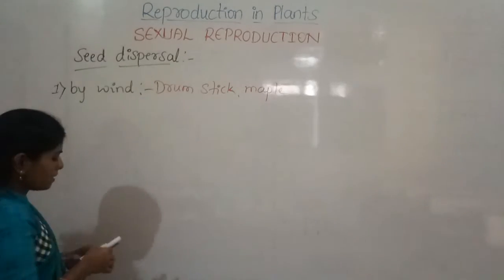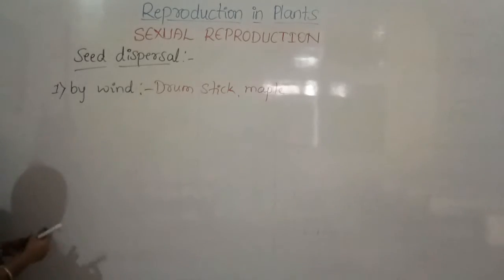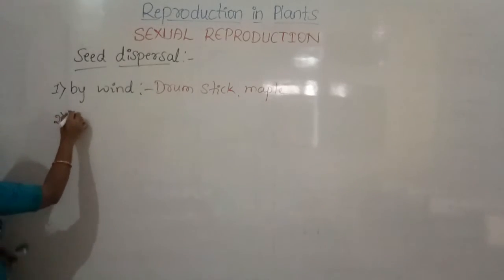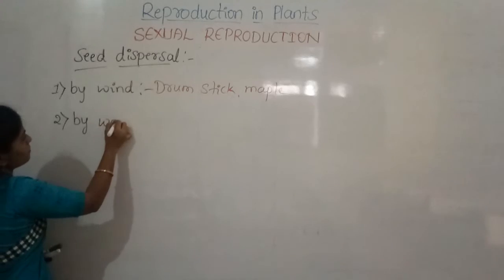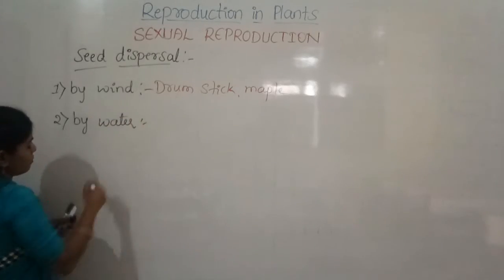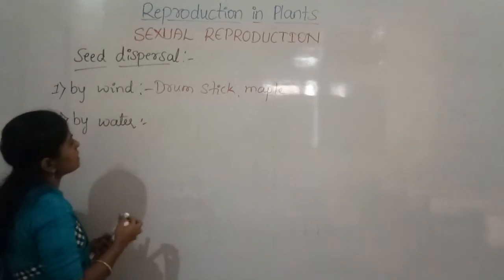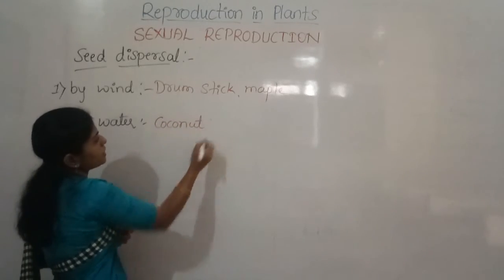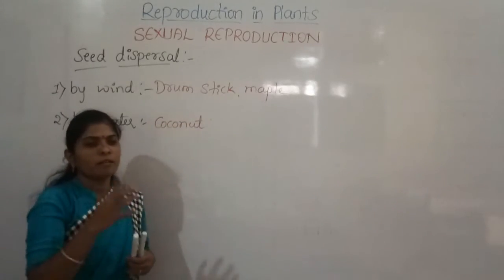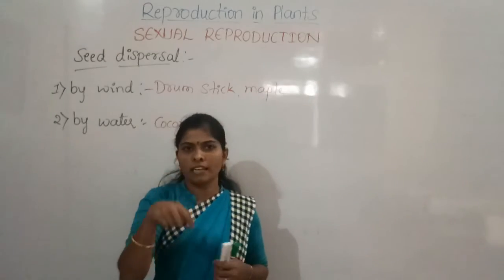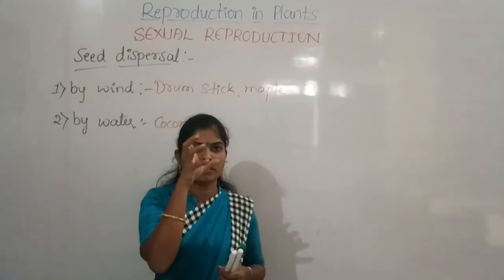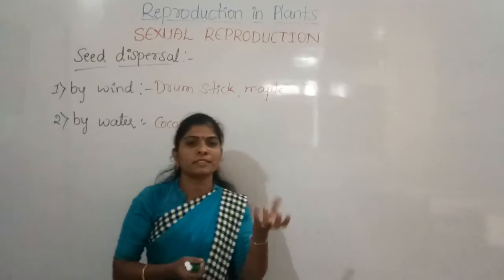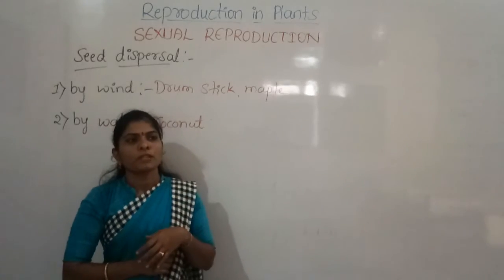Okay, and some of the seeds can be dispersed by water. Which are those? For example, seeds like coconut. The coconut seeds are coated with fibers.